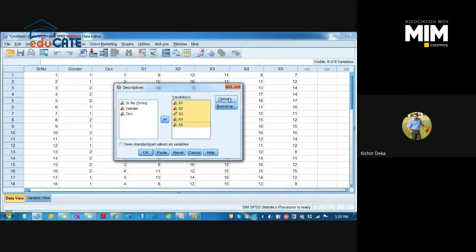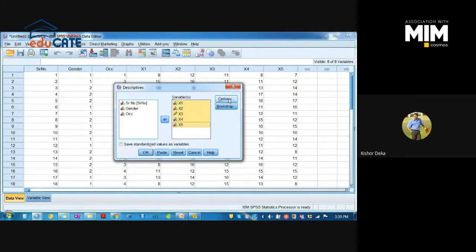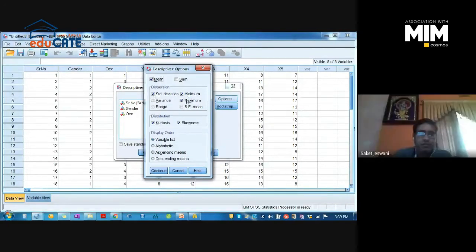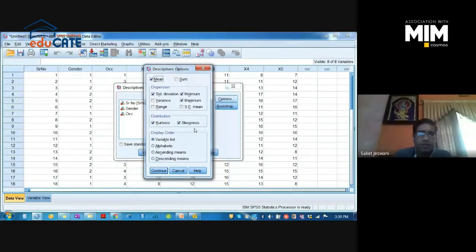Open the Options tab. Check mean, standard deviation, minimum, maximum, skewness, kurtosis. Continue.